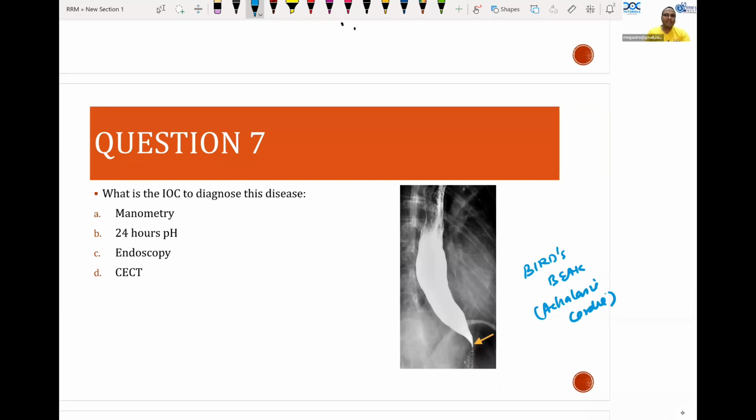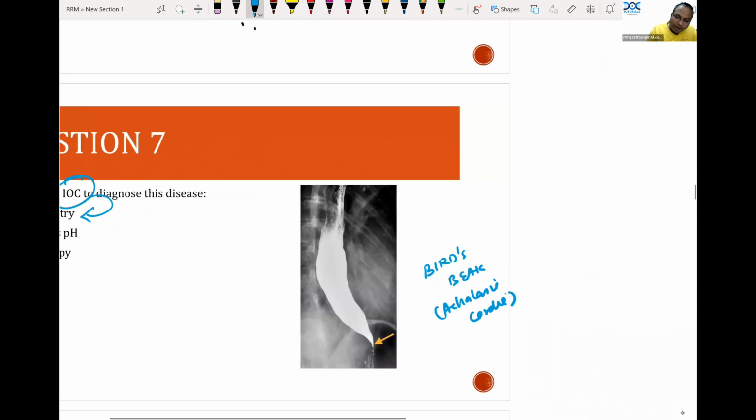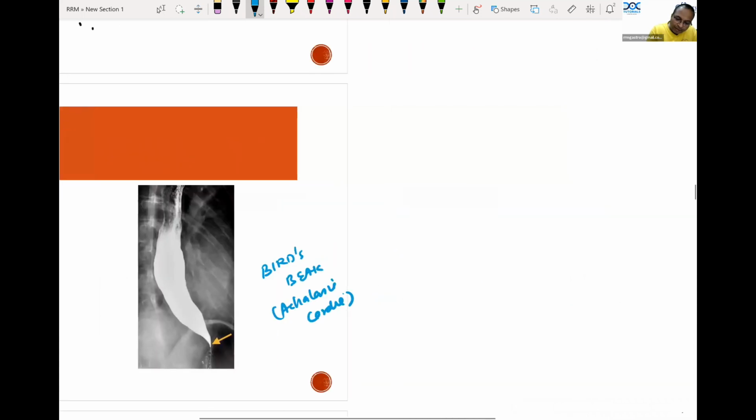So achalasia cardia is a left and right, straight and back, 100 times asked repeat question. You should never have a doubt. Investigation of choice: high resolution manometry. So high resolution manometry of achalasia cardia.